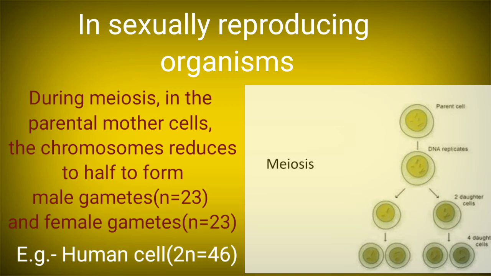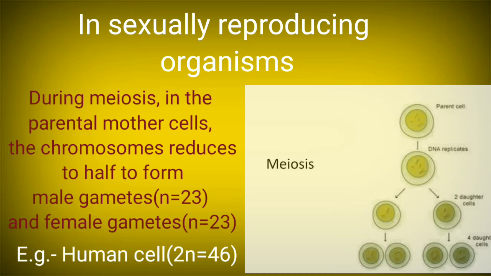Now during meiotic cell division, this 46 chromosome number gets reduced to half, and the result of meiotic cell division is the occurrence of 4 daughter cells, and these 4 daughter cells bear a haploid set of chromosomes. That means it will have only 23 chromosomes in both the male gametes and the female gametes.